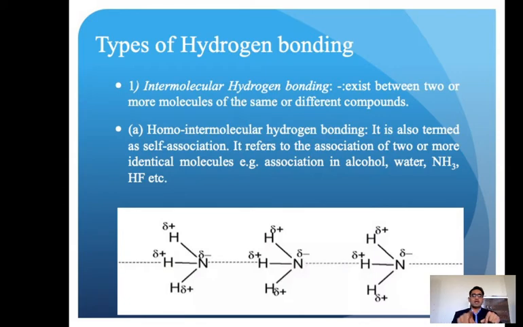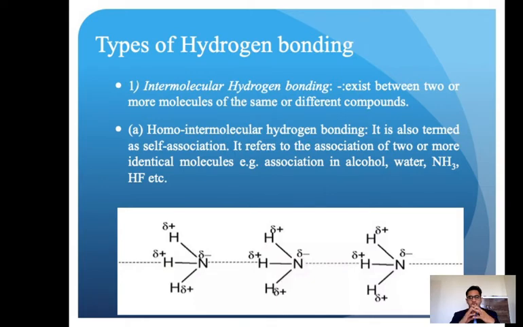Okay, here two ammonia molecules are there. This one is another ammonia, this one is another ammonia. So two ammonia molecules are there. It could be ammonia with ammonia, or ammonia with water, like that. Okay, there are also two types of intermolecular hydrogen bonding.